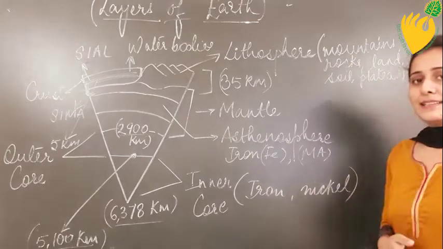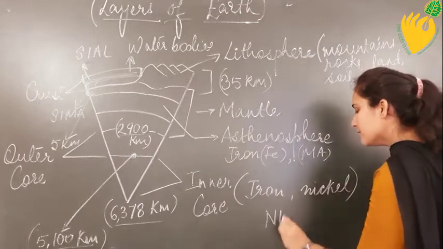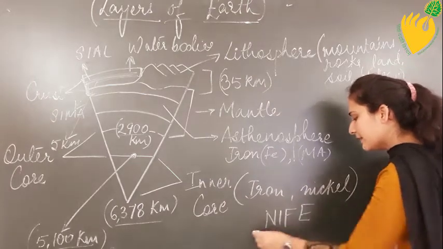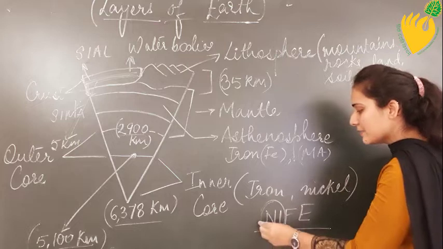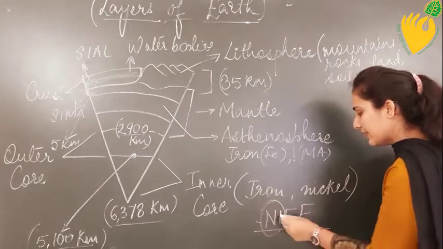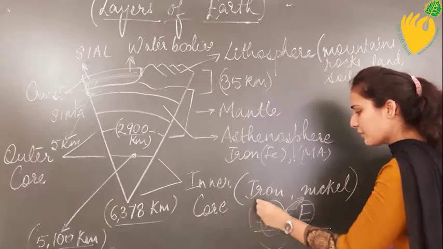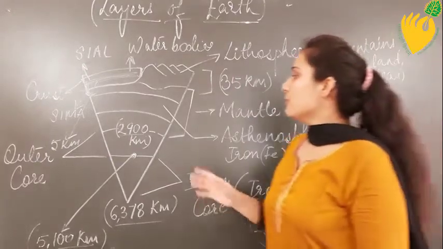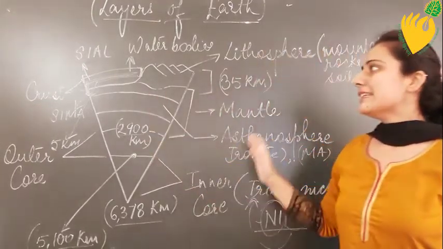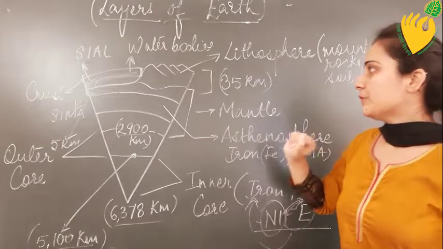Therefore, this layer is also referred to as a layer which is rich in NiFe, where Ni stands for nickel and Fe stands for iron. So, I hope this is all clear to you children with the help of the diagram.